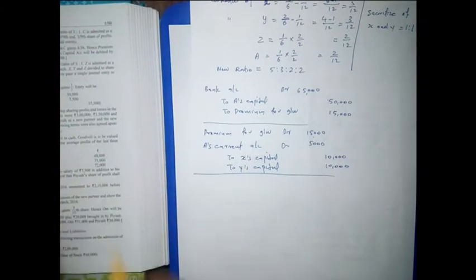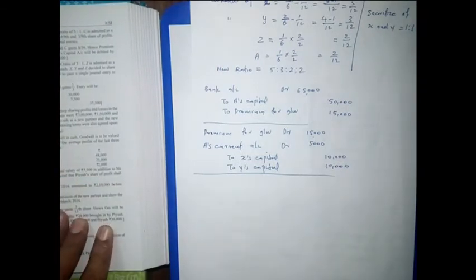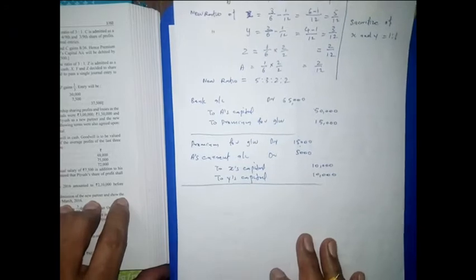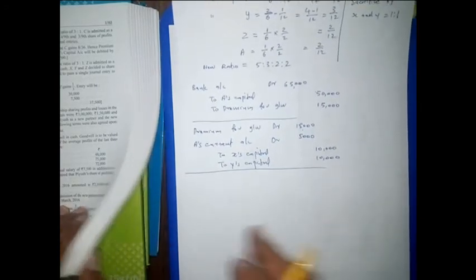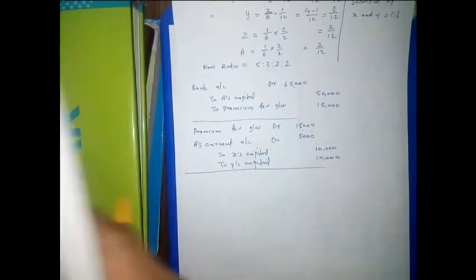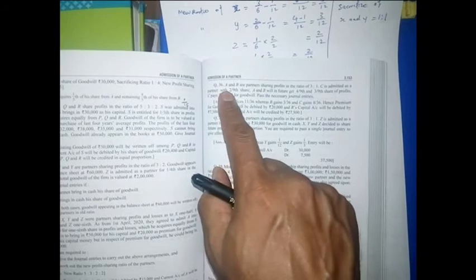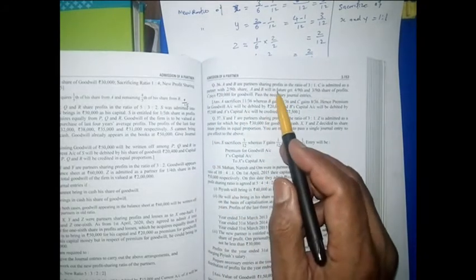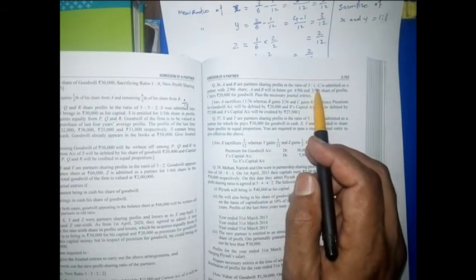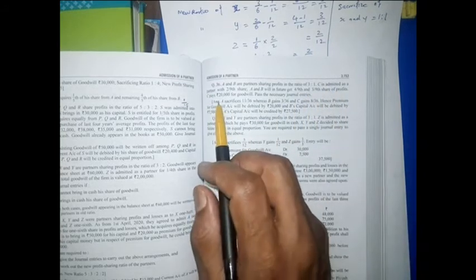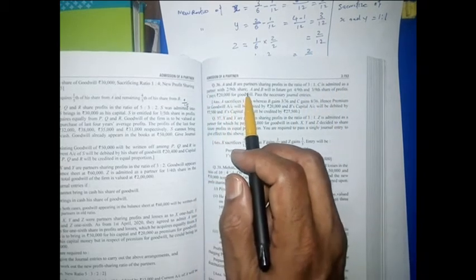Then we are moving to the next question, 36. It is entirely different. Listen carefully. Question 36. A and B are partners sharing profits in the ratio of 3:1. C is admitted as a partner with a 2/9 share.